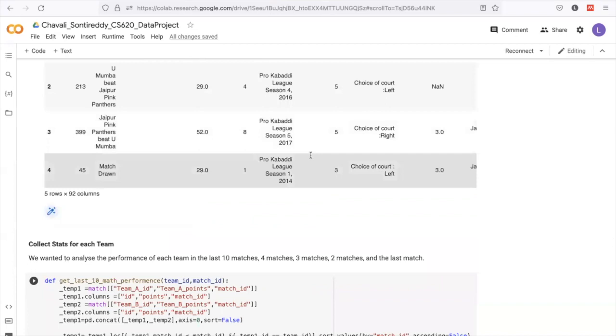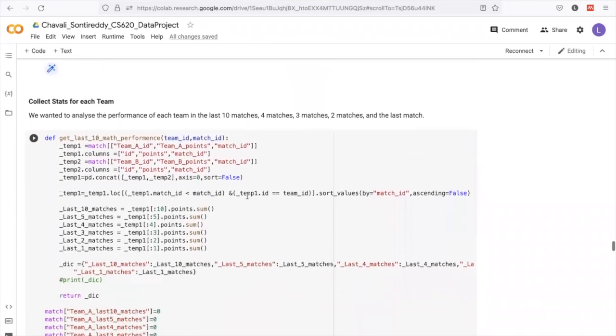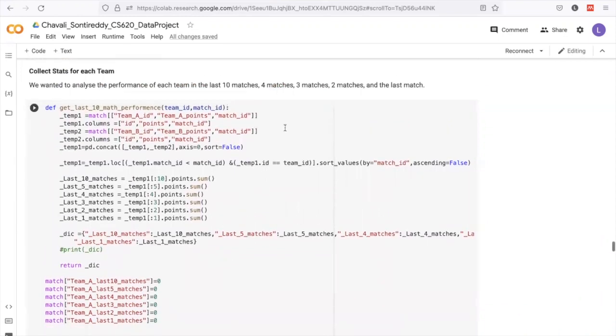So in a match, there will be two teams, team A and team B. We have categorized them as two teams, team A and team B. Then we have collected stats for each team based on the last 10 matches, last 4, last 3, last 2, and the last match.